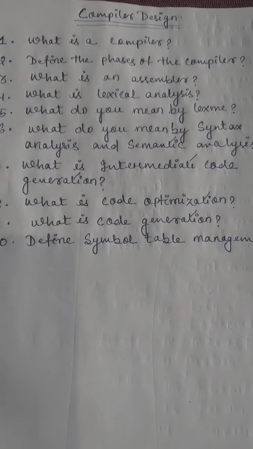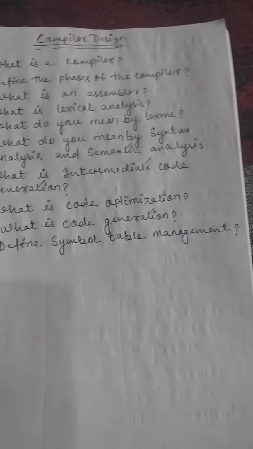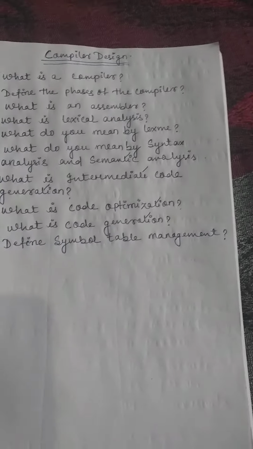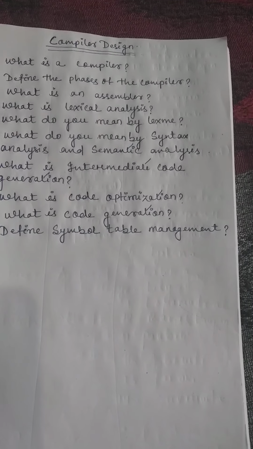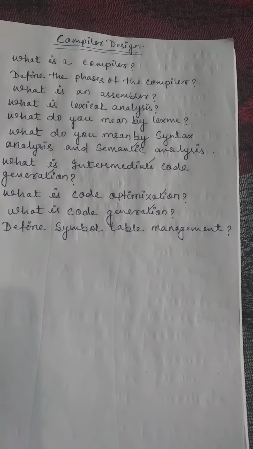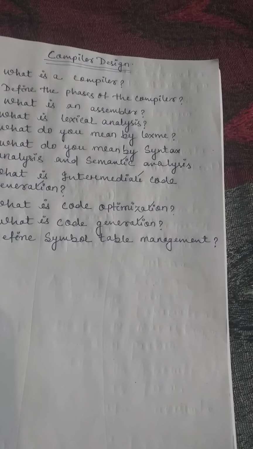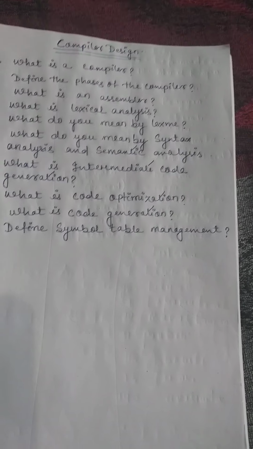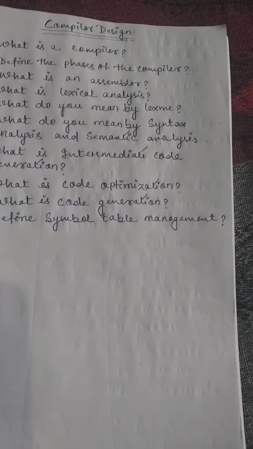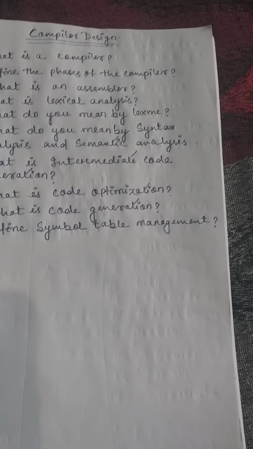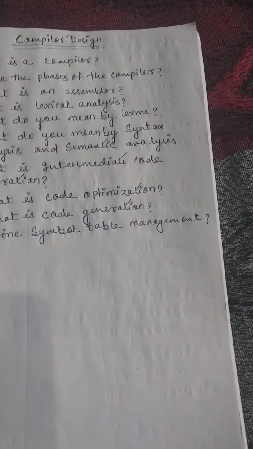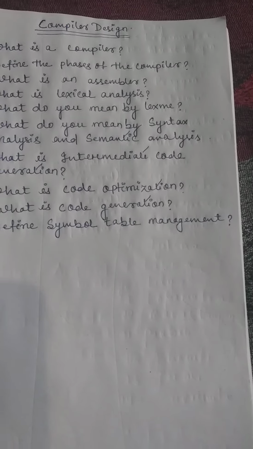That means the code generation involves some important points. First, it allocates registers and memory. It generates correct references. It generates correct data types. It generates missing code. These are the main basic points of the code generation.